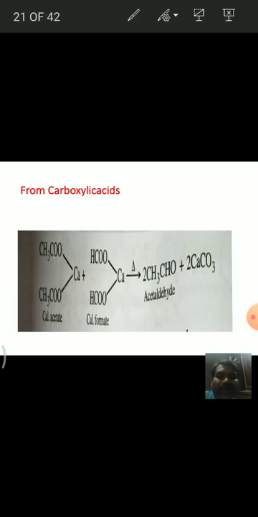When a mixture of calcium salt of formic acid, that is calcium formate, and calcium salt of another acid is heated, they form aldehydes, while when 2 moles of the calcium salt of an acid are heated, they form a ketone.